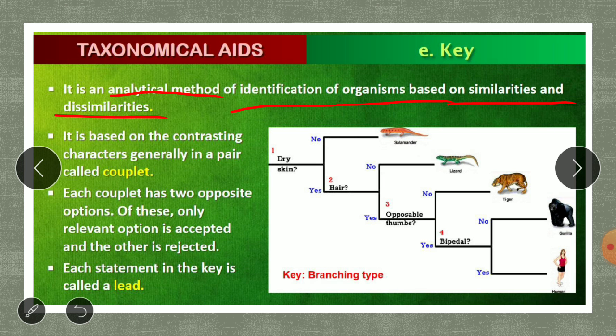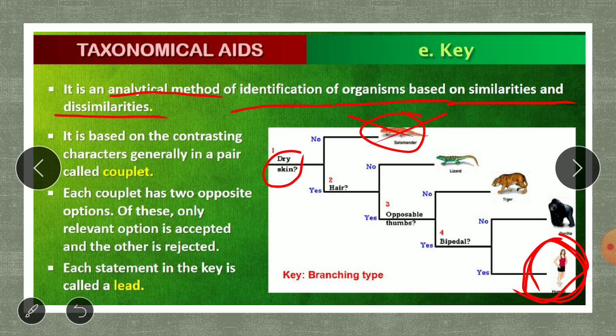Let us consider an example. Suppose I have discovered one organism. To study it, I first study the character of this organism. Does this organism have dry skin? Yes or no? If it is no, then this one is left.